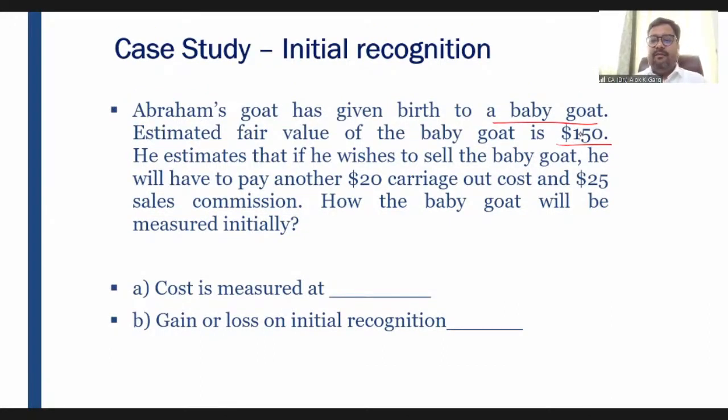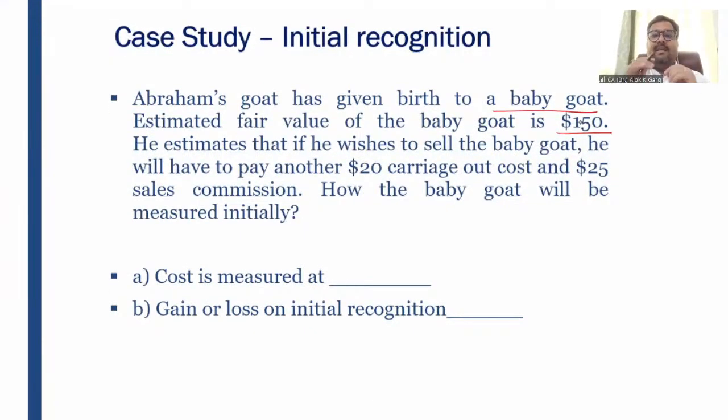Sairam is asking, sir, in every year we should do the calculation for the asset to get the value of the asset. Yes, Sairam, at every reporting date, this biological asset has to be measured at fair value less cost to sell. And if there are changes in the fair value less cost to sell, if there is a decrease, there is a loss. If there is an increase, there is an income, right?